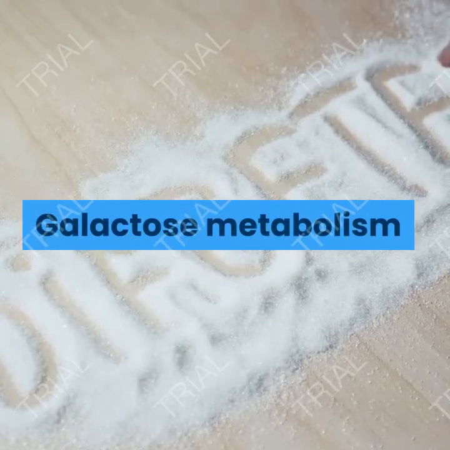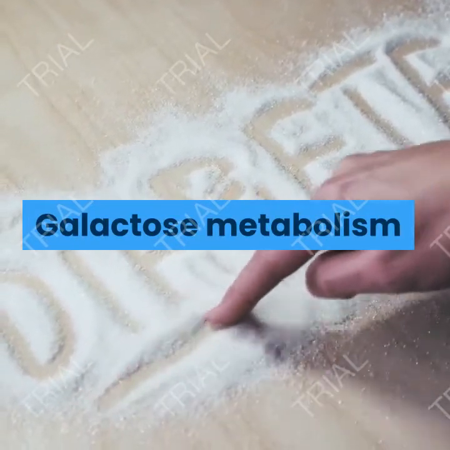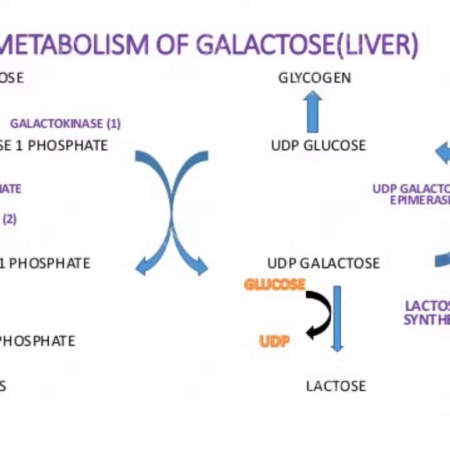Galactose metabolism basically occurs in the liver. Now let's see how this metabolism happens. It starts from galactose, which is metabolized into galactose 1-phosphate with the help of the enzyme galactokinase. In the next step, this galactose 1-phosphate, in an exchange reaction with UDP glucose, is converted into glucose 1-phosphate with the help of the enzyme galactose 1-phosphate uridyl transferase.